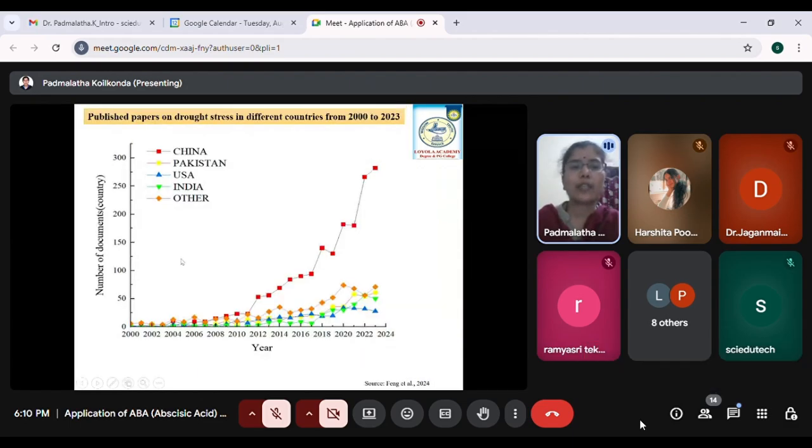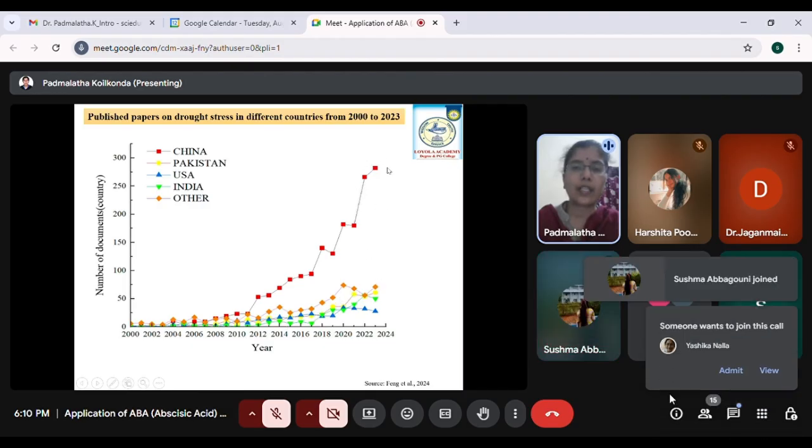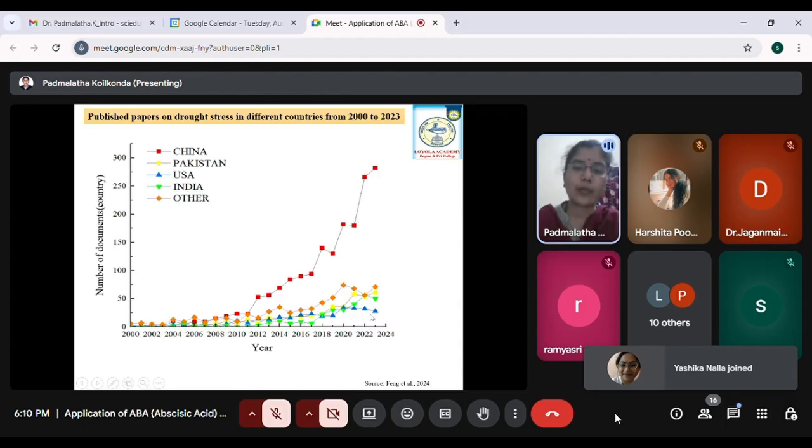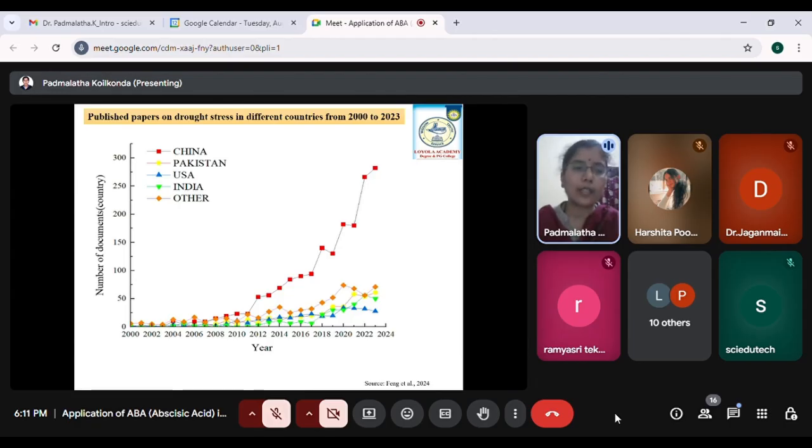Before going into that, look at the data here, taken from statistics from 2000 to 2024, published by Feng et al. in 2024. We can see a rise in the publication list, and China has published many more papers relevant to drought compared to other countries. Looking at the steep increase in publications, we can say that a lot of researchers are showing interest in deciphering the mechanism and in knowing how drought can be combated. I think this increase is because of global warming, which is leading to all these abiotic changes occurring in the environment.